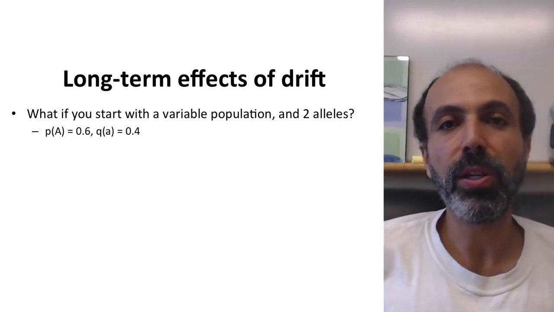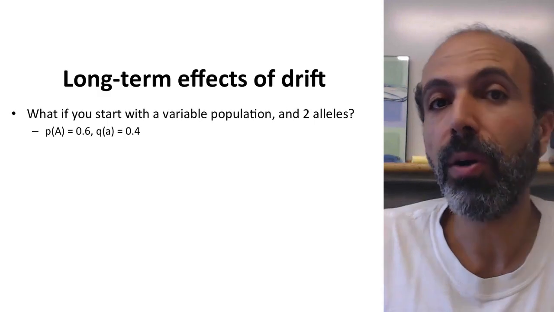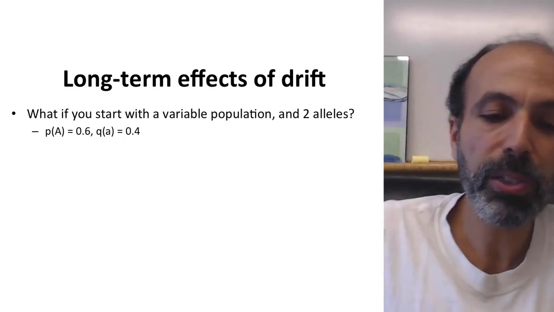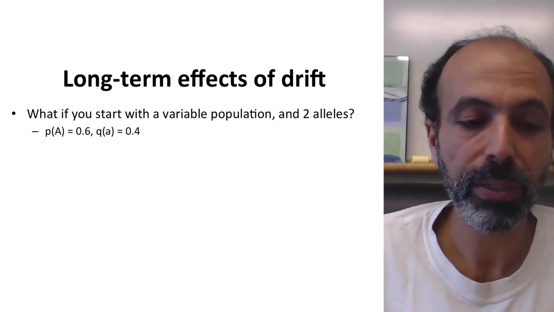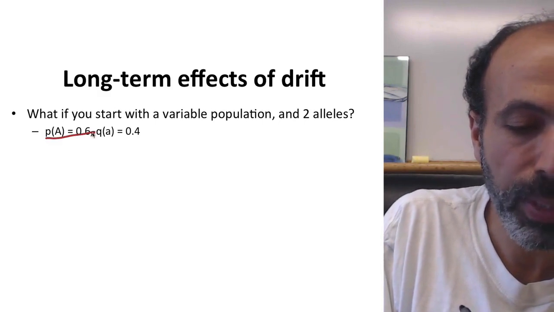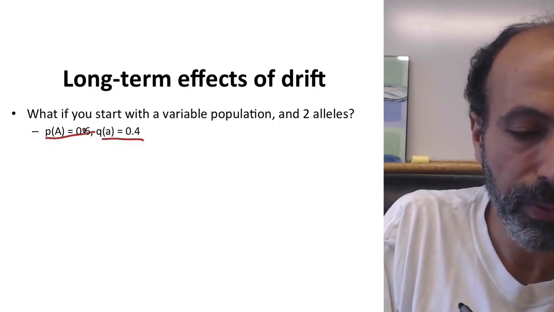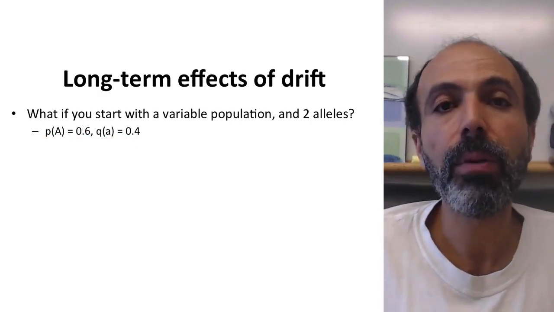Now let me ask you this question. I said in one generation we cannot predict whether an allele frequency will go up or go down. Well, let's imagine we start a variable population. So it has big A's and little a's. There's 2 alleles there. Now let's say the starting allele frequency of big A is 0.6, of little a is 0.4. Okay? What do we expect after a very long period of time?